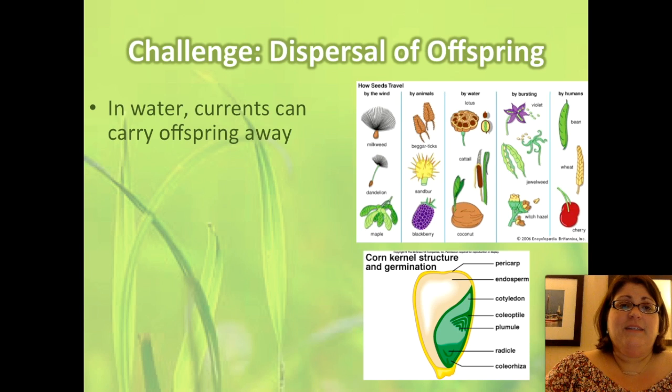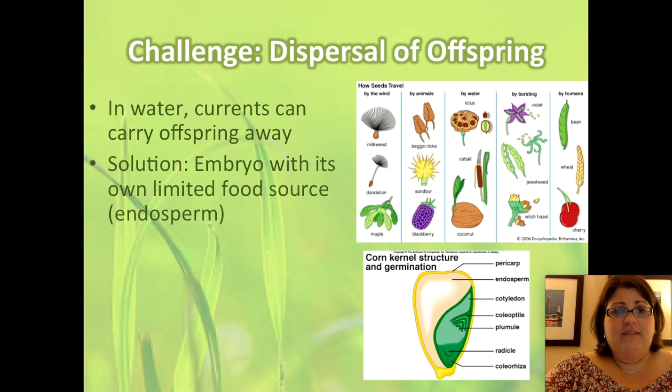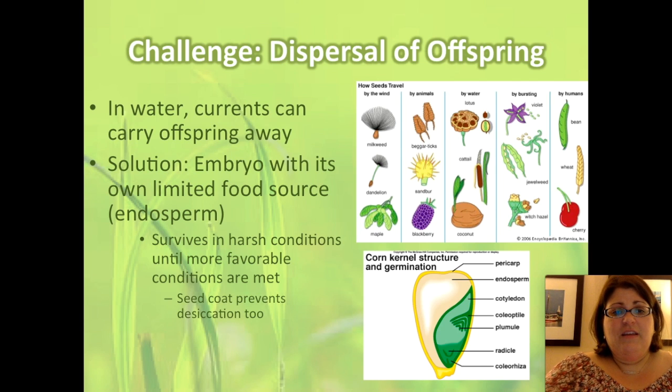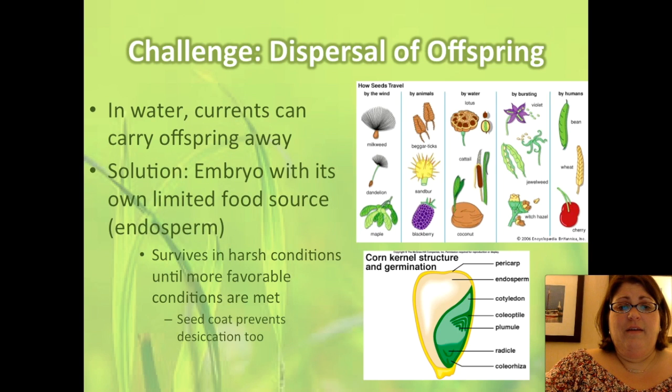One way is simply delaying the development of the embryo. So a lot of plants have an embryo that contains its own food source. It's called an endosperm. When we eat seeds, that's what stores so much energy and provides us with so many nutrients. That endosperm allows the seed to wait until favorable conditions are met. And so that can be a long time, potentially. Additionally, they have that seed coat we mentioned to prevent it from drying out.